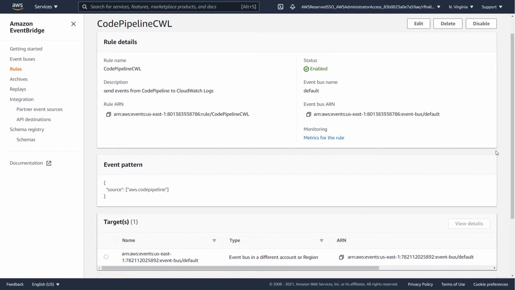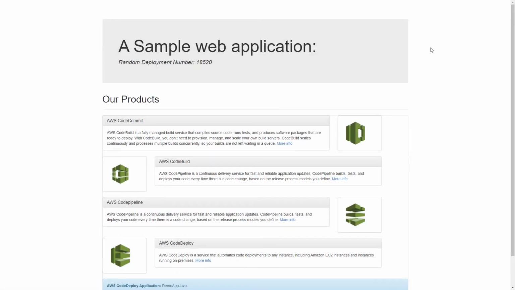Now that we've covered the .NET application, let's switch gears a bit and take a look at the Java application that we have stood up. Here we are looking at our Java application. This is once again a relatively simple application as a sample web app. And once again, you can also see we have a random deployment number. In this case, it's 18520.